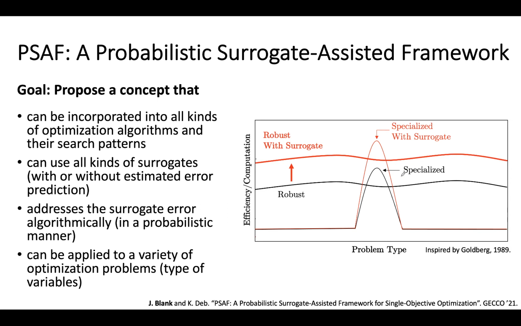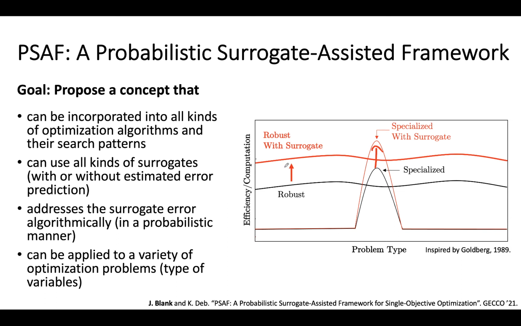Here we have different problem types. For example, let's say single objective linear problems. And then we propose a surrogate customized algorithm, which is now specialized for this problem type. However, in this study, we target a robust class of algorithms, let's say all genetic algorithms, and we can add surrogate assistance to the whole algorithm class. This way we have a more generalizable approach, which is broadly applicable.